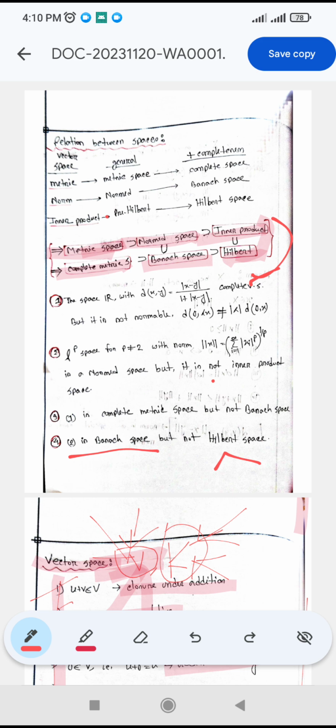Similarly, Banach space is a subset of normed space, because not all normed spaces are complete. Only the complete normed spaces are Banach spaces. And complete metric spaces are a subset of metric space, because not all metric spaces are complete. So only the complete metric spaces are called complete. So this is a subset of metric space. This is the relationship between three types of spaces or three types of vector spaces.